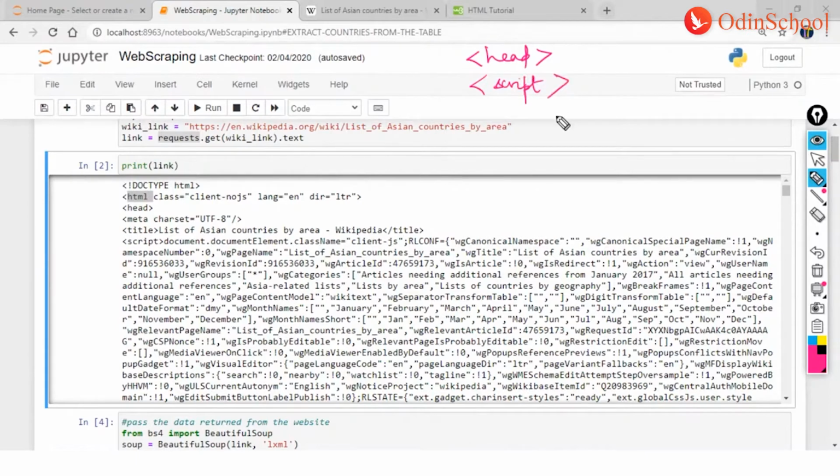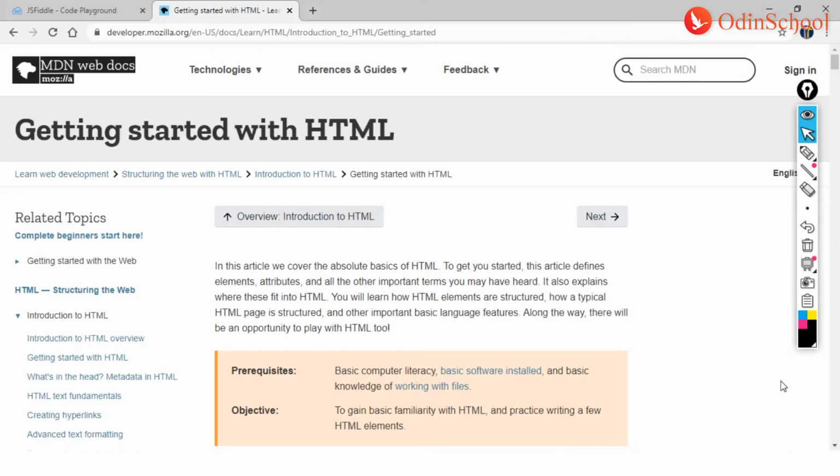Now if this is called an open tag, then this is called a close tag, wherein we are closing the tag with the help of this slash. So now, because working on web scraping would require at least some insights into HTML, let us also take a look at the basics of HTML right away.